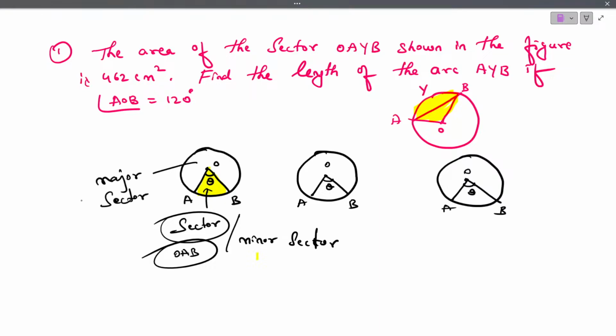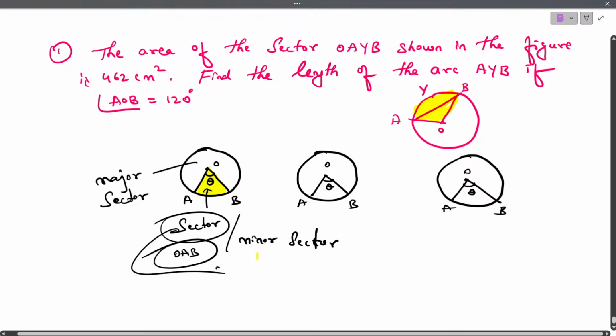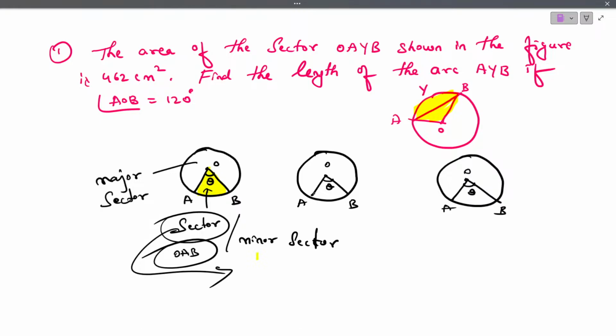So this is minor sector, this is major sector. Right now the formula which we use to find the area of a sector is for minor sector. We are finding for minor sector. Understood? Now in this figure, can you see the length of A to B?